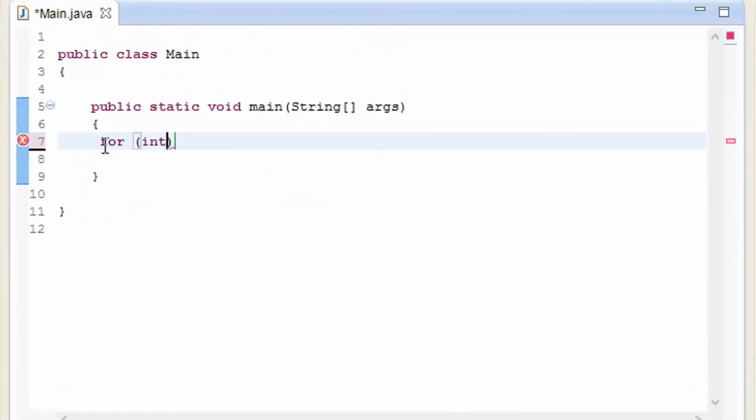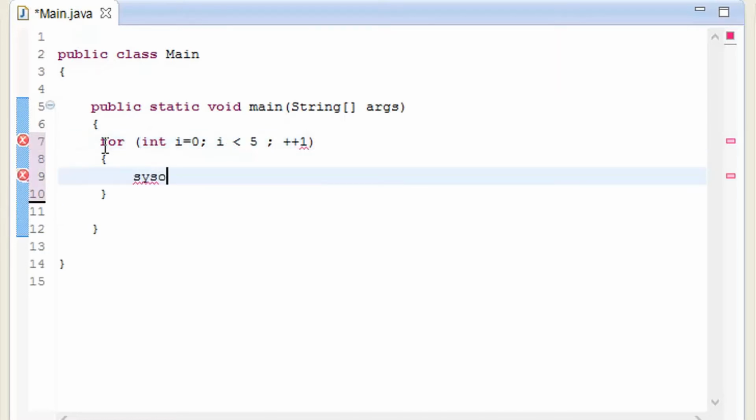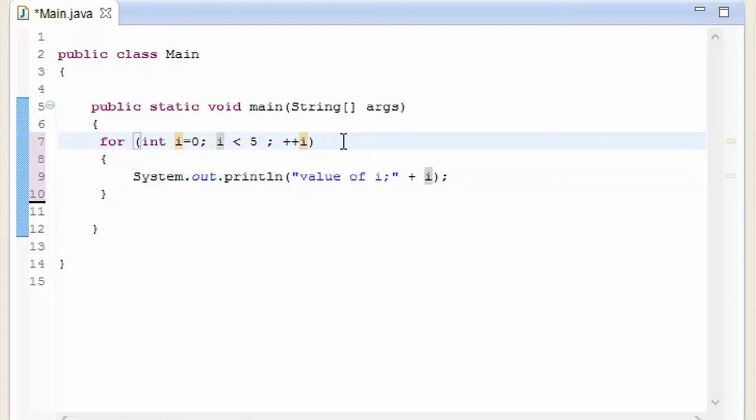Inside the brackets type int i. So this piece of code I have tried right now, let me explain what it has been written.